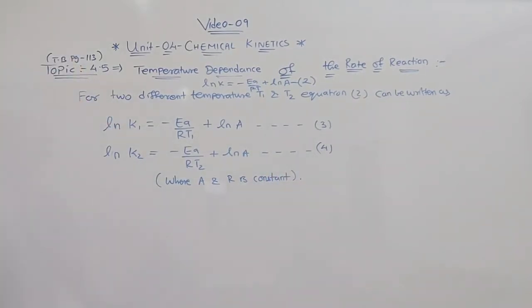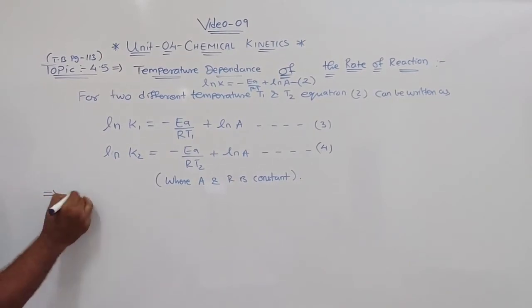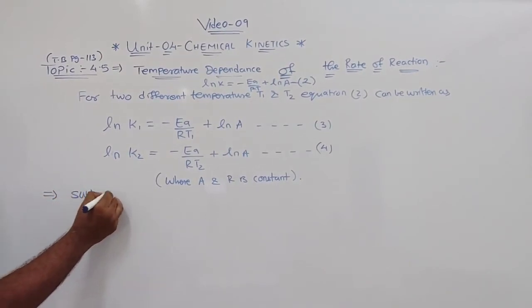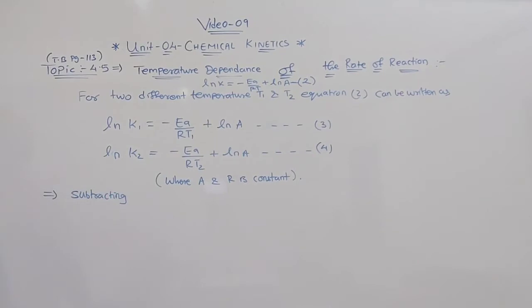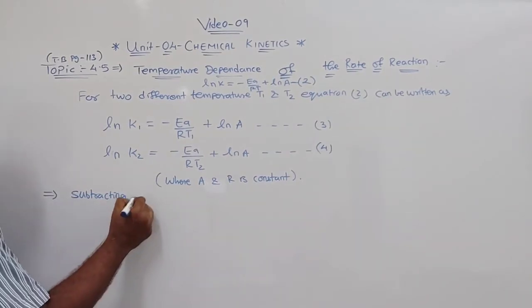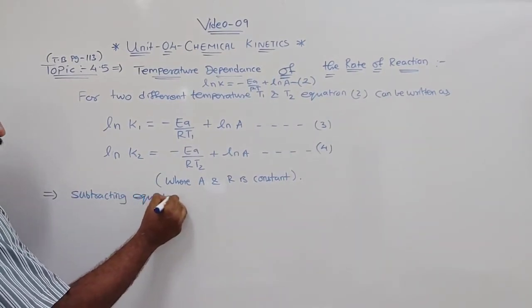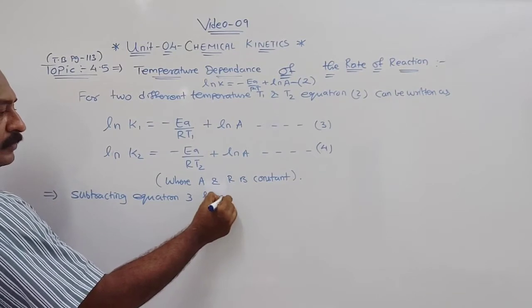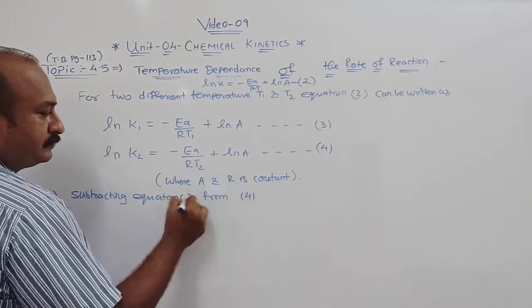Okay, A and R is constant, so it will get cancelled. So subtracting, this is initial and this is final. So what will we do? Subtracting equation 3 from 4. Subtracting equation 3 from 4.